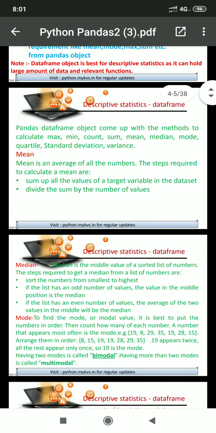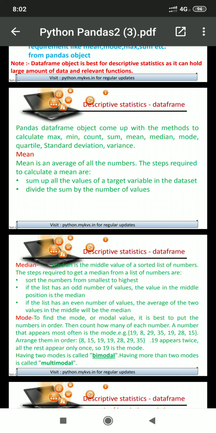Now next is median. Median is also easy. First of all, we have to arrange all the values from smallest to highest, means ascending order, and find the number which exists at the center position. I am mentioning, at the center position, not the average value.